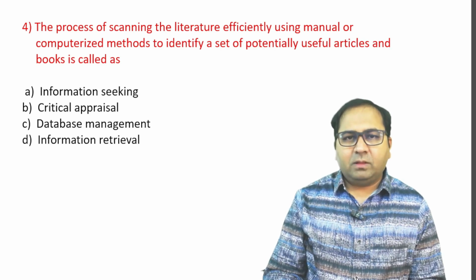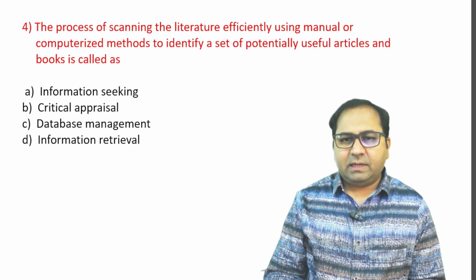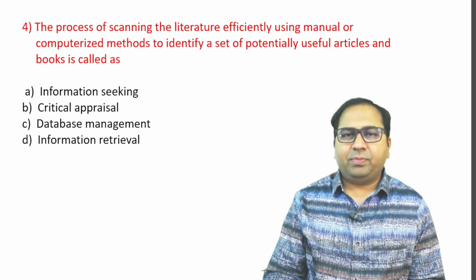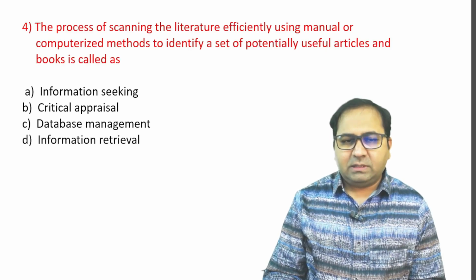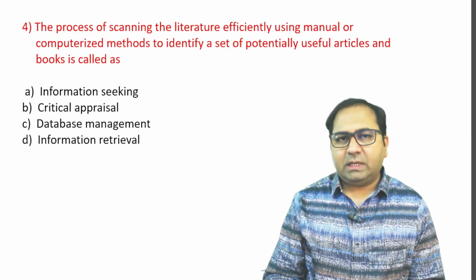Next question. The process of scanning the literature efficiently using manual or computerized methods to identify a set of potentially useful articles and books is called as what? Options are A, information seeking, B, critical appraisal, C is database management, or D is information retrieval.